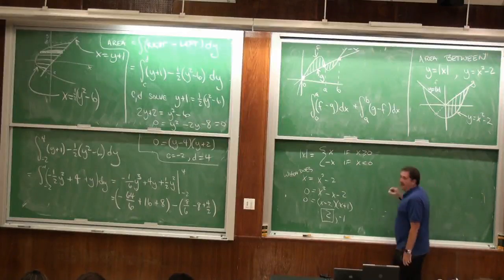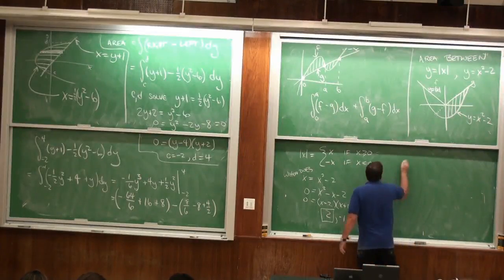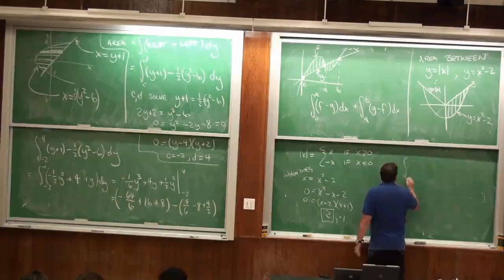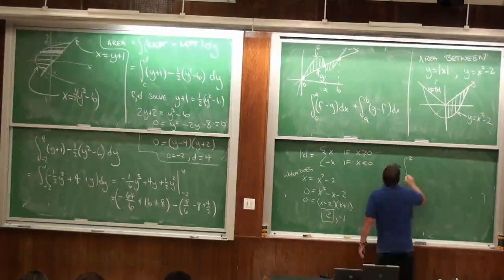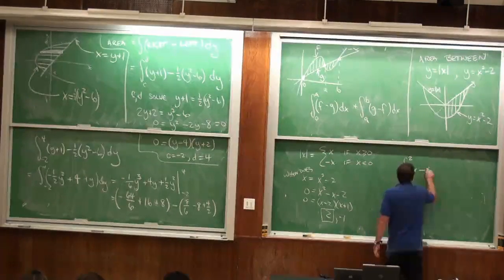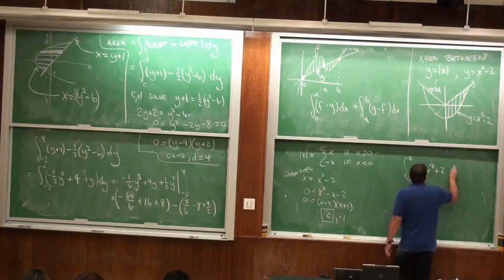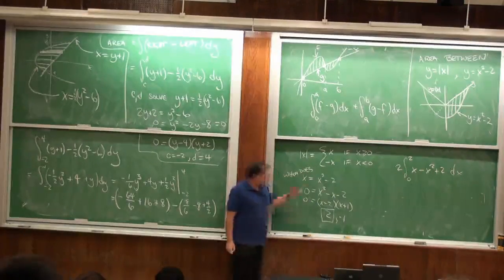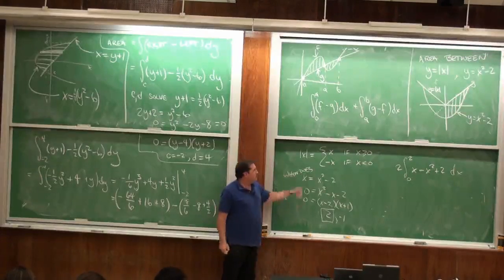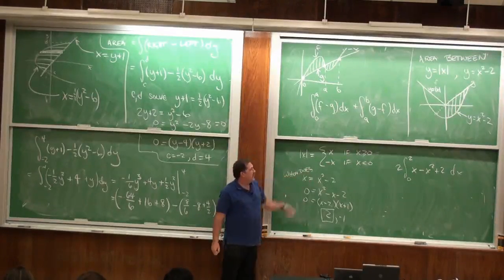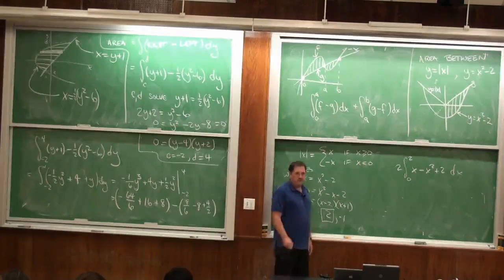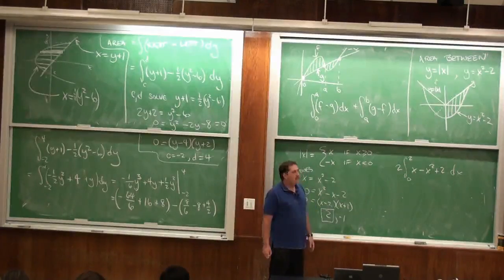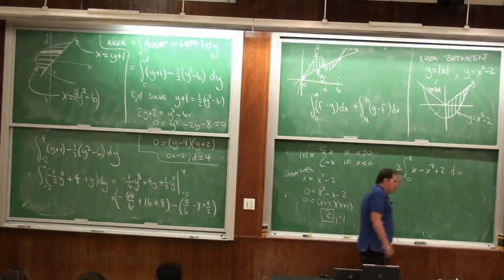And so that means that this area is the integral from 0 to 2 of x minus x squared plus 2 dx. And then I can double it, because it's the same as the integral from negative 2 to 0 of negative x minus x squared plus 2. Okay? And that's probably a good place to stop.